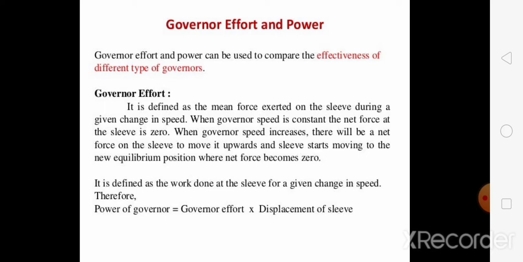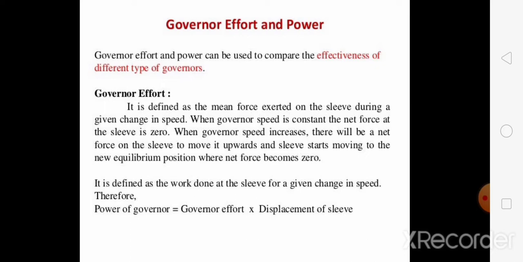There will be a force that prevents this movement of the sleeves. There will be some force which is experienced by the sleeve and which resists its motion, in the upward or downward direction. This resistive force is equal to the effort of the governor.